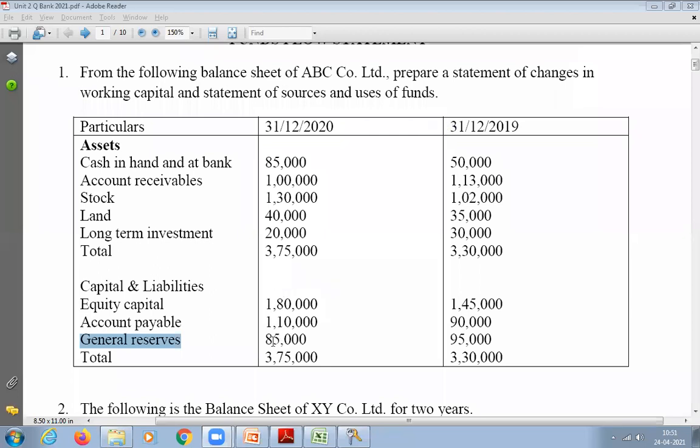So general reserve is nothing but the profit which you are not distributing to the shareholders, which is kept as a reserve. If your company is earning profit, general reserve will increase. If your company is incurring loss, what happens? General reserve will come down. Are you getting it? So now general reserve has come down. That means the company has incurred loss.